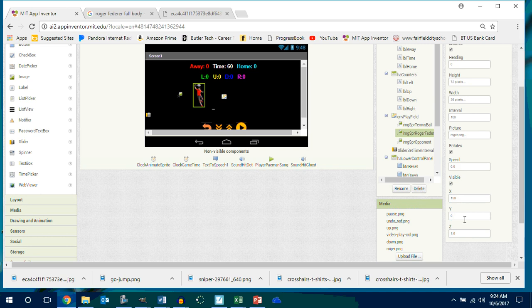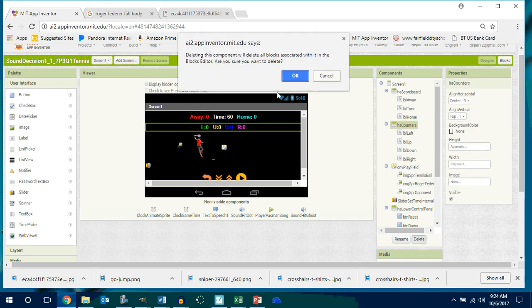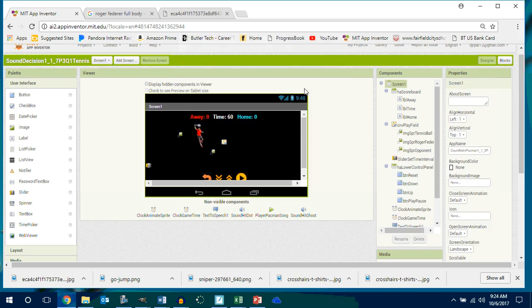All right. Now, do we need these left, up, down, and right arrow counters up here? No, we don't. So I'm just going to delete this. That's gone. All right.